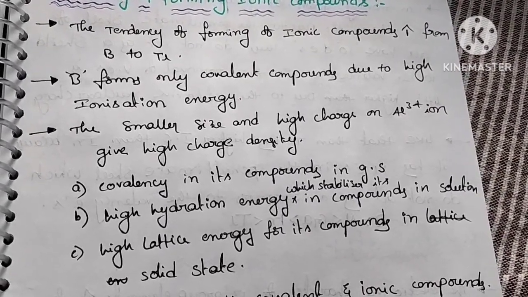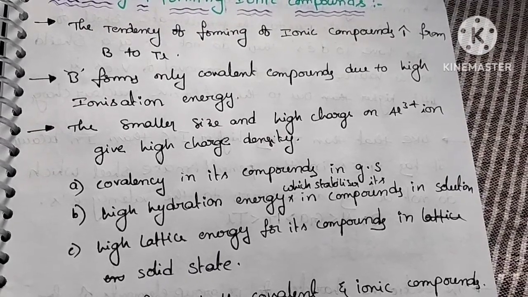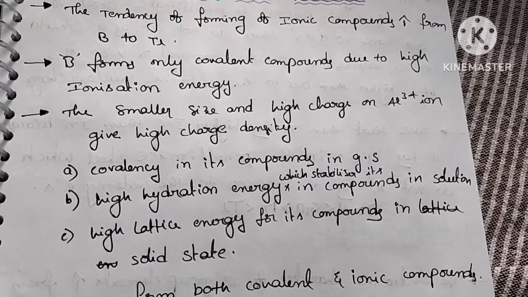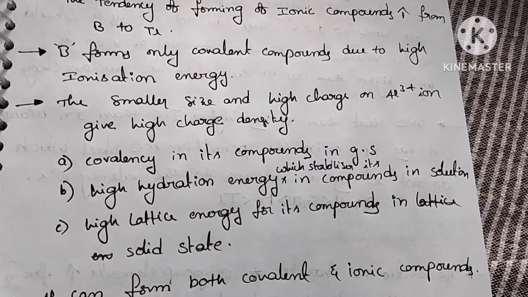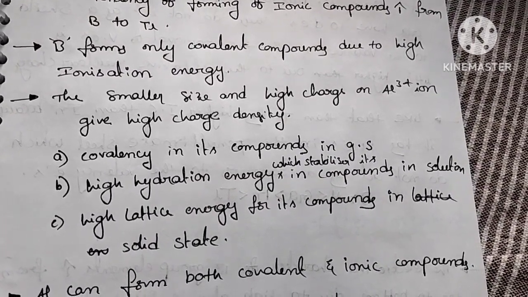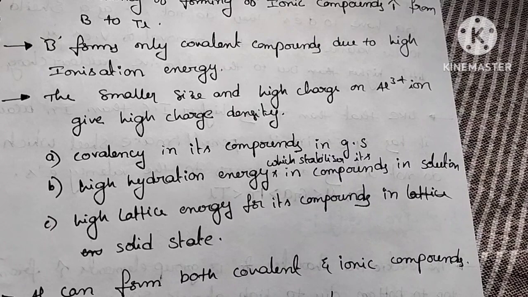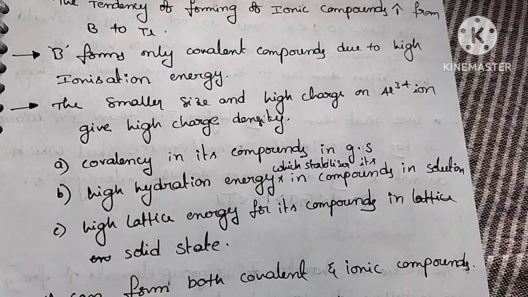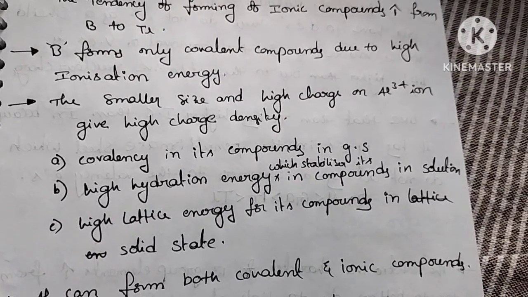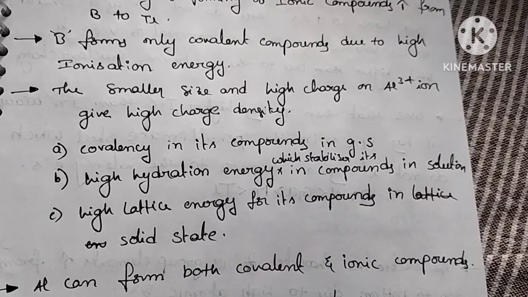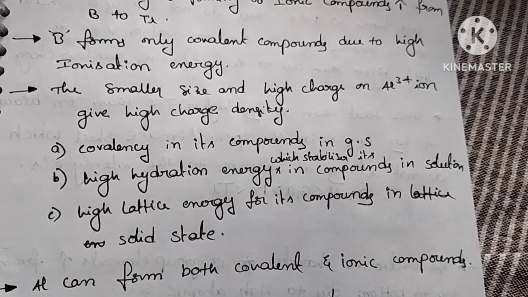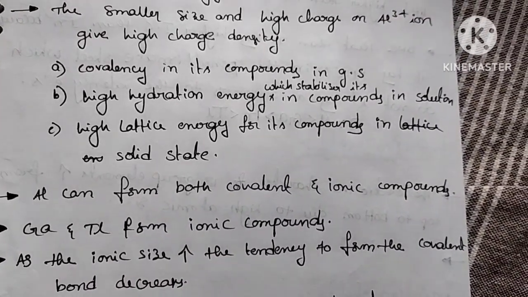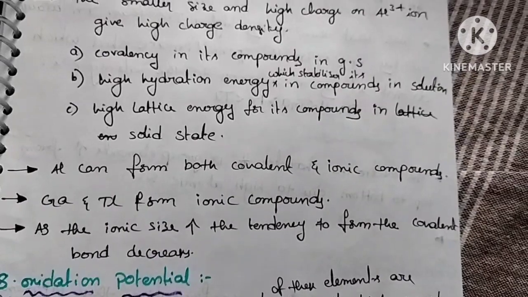The smaller size and high charge on the aluminum 3+ ion give high charge density. So due to the presence of high charge density, it exhibits covalency in its compounds in gaseous state. Like that, high hydration energy which stabilizes its compounds in solutions. And again, the third property is high lattice energy for its compounds in solid state. So these three characters are exhibited by aluminum due to the high charge density. And due to this high charge density, aluminum can form both covalent and ionic compounds.